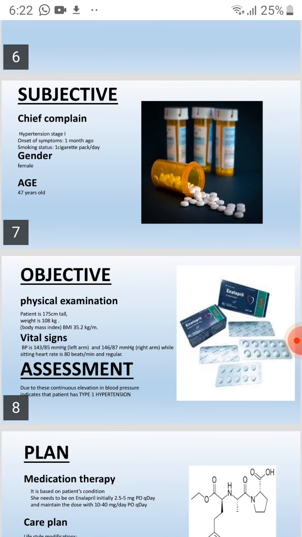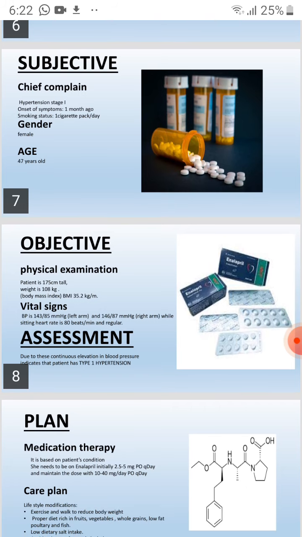Now, for the physical examination, the patient is 175 centimeters tall, weight is 108 kg, body mass index is 35.2 kg per meter squared. Vital signs are BP 143/85 mmHg left arm and 146/87 mmHg right arm, while sitting, heart rate is 80 beats per minute and regular.